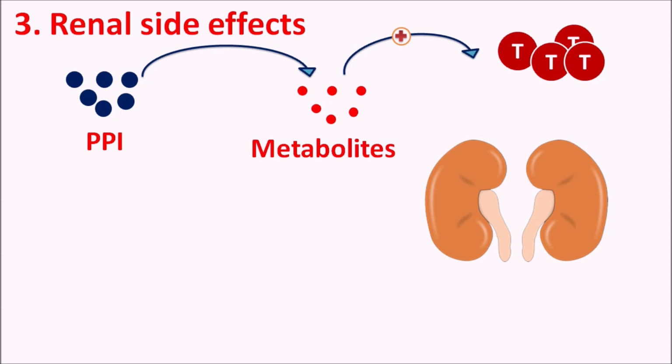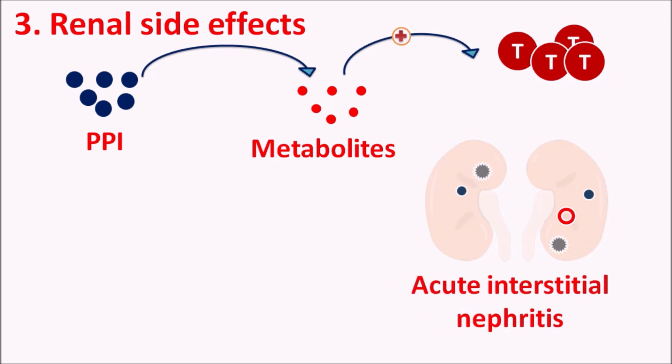Now, the inflammatory mediators released from the T cell activity can act on the renal system, leading to some damage, resulting in acute interstitial nephritis. So, they can produce some inflammation of the nephron, which may produce renal damage, and it can also lead to some chronic kidney disease. So, in patients already having any pre-existing renal disorders, these drugs should be given carefully because they can induce some renal inflammation as well as injury.